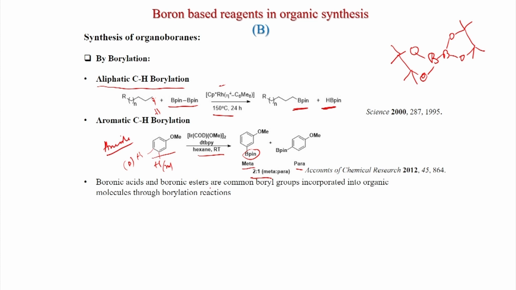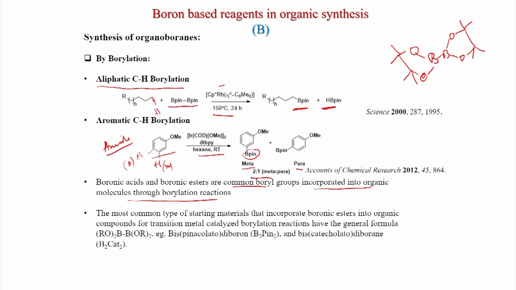Boronic acid and boronic esters are common boryl groups incorporated into organic molecules through borylation reactions. And the most common type of starting materials that incorporate boronic esters into organic compounds for transition metal catalyzed borylation reactions have the general formula RO-B-OR, that is bis(pinacolato)diboron, B2pin2.